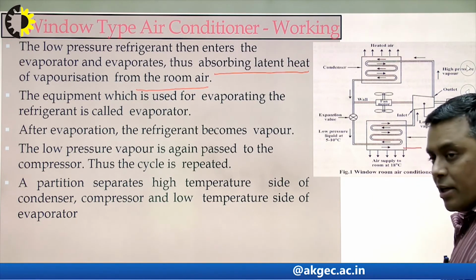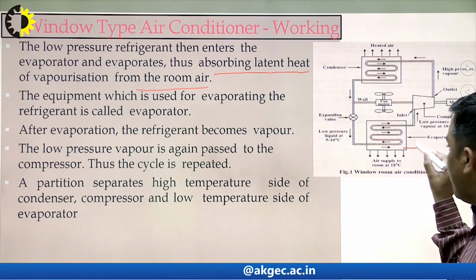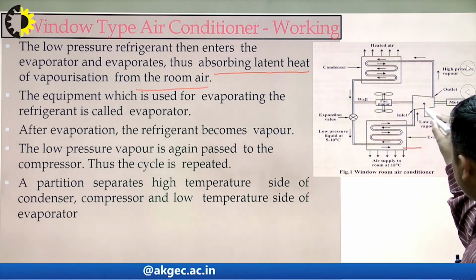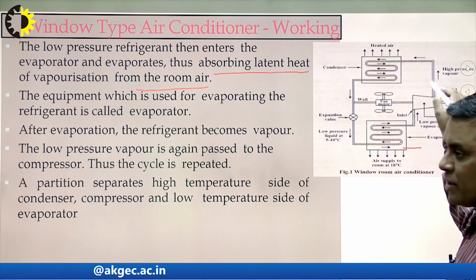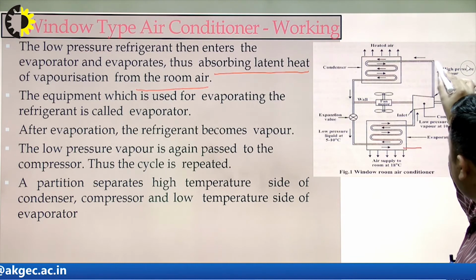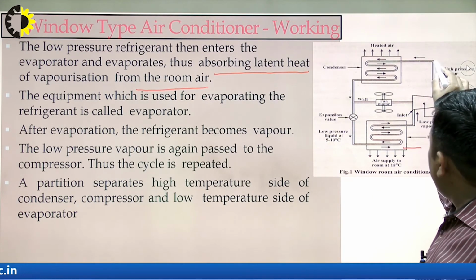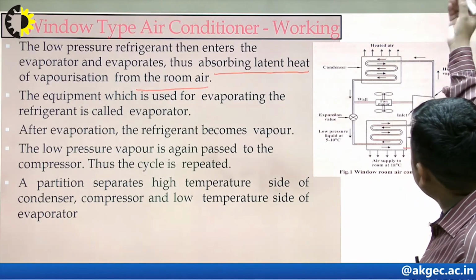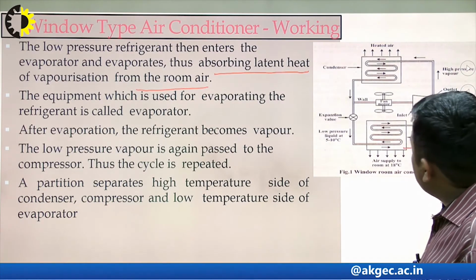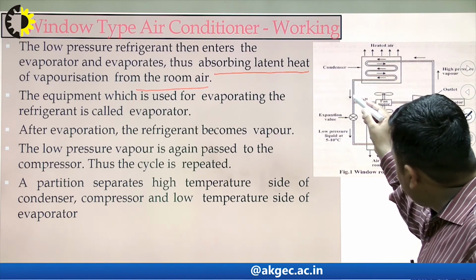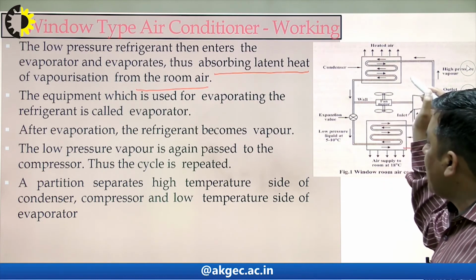In the evaporator, heat is absorbed from the room air, and this vapor refrigerant then passes through the compressor, where it is converted into high pressure vapor refrigerant. High pressure vapor refrigerant at high temperature enters the condenser, where it rejects heat to the surrounding and gets condensed, and the high pressure liquid refrigerant then comes towards the expansion valve.